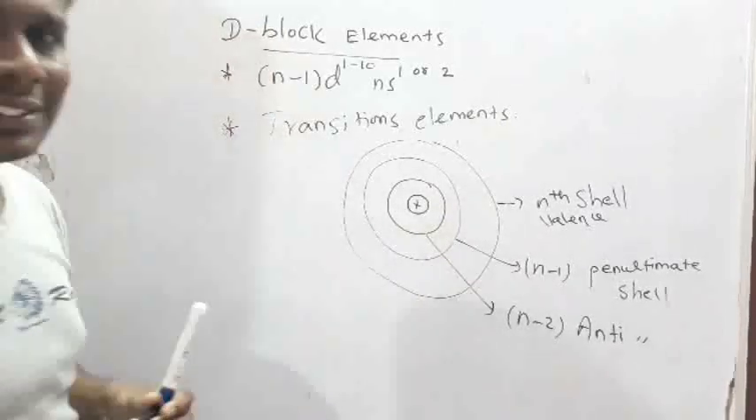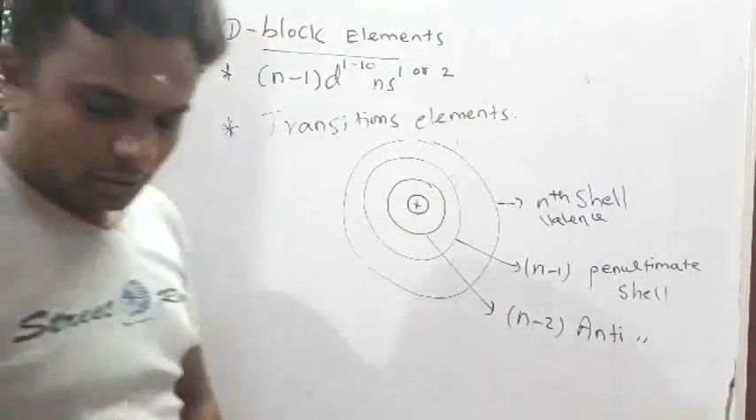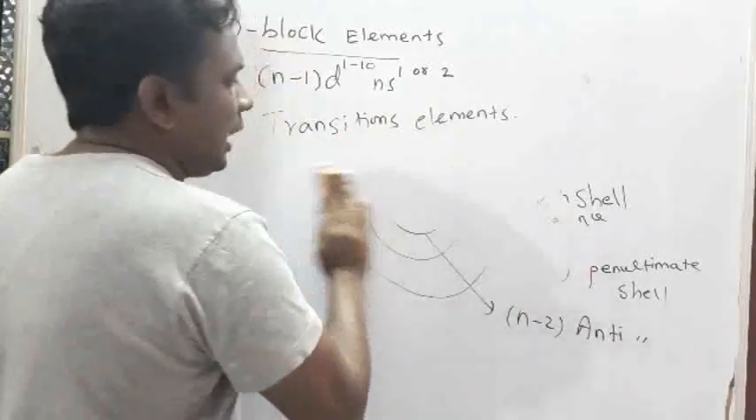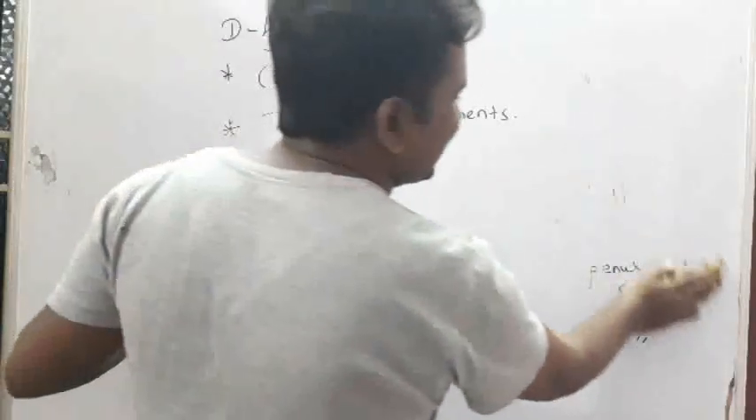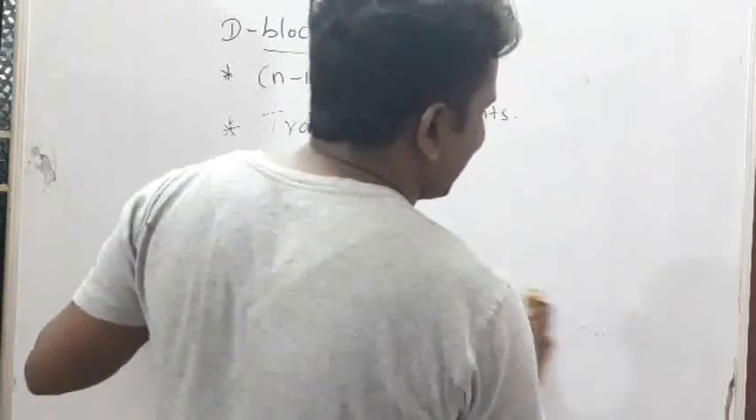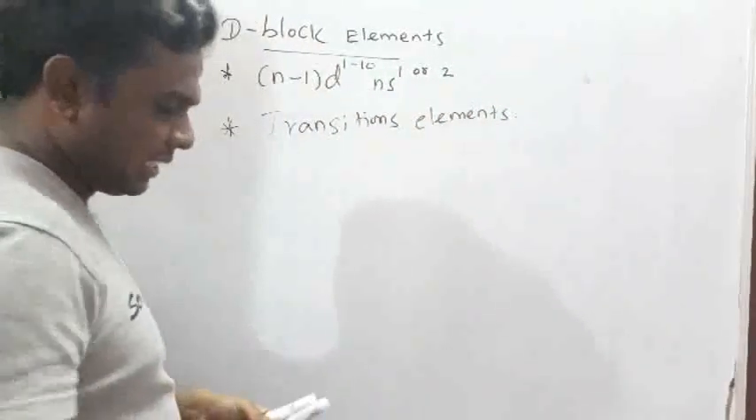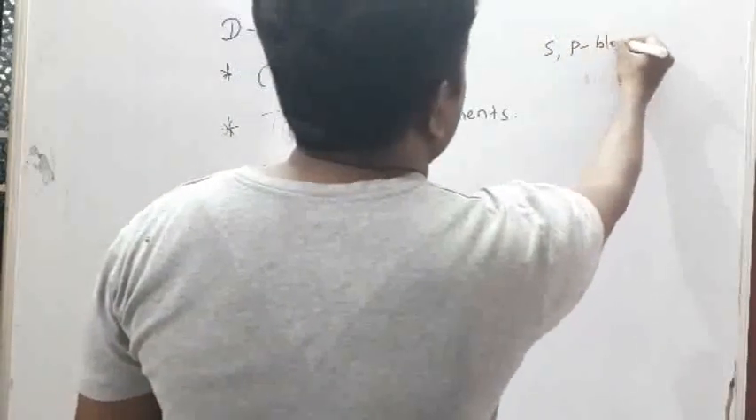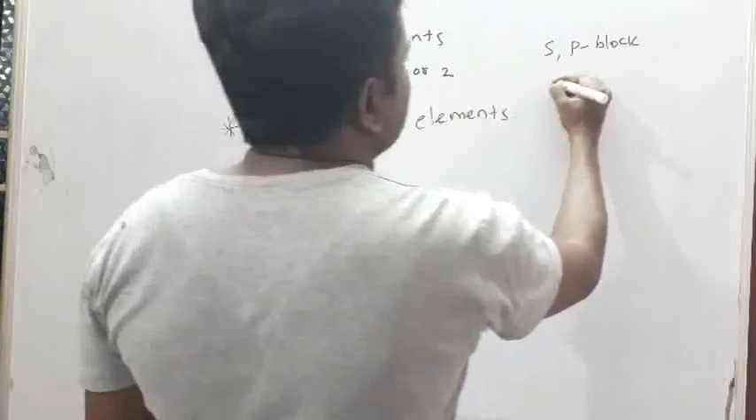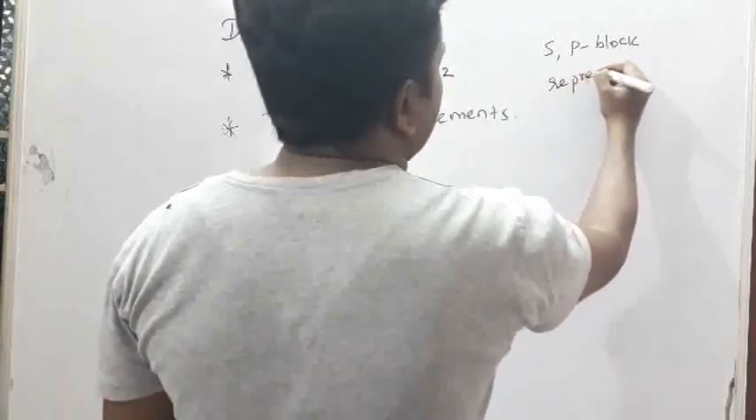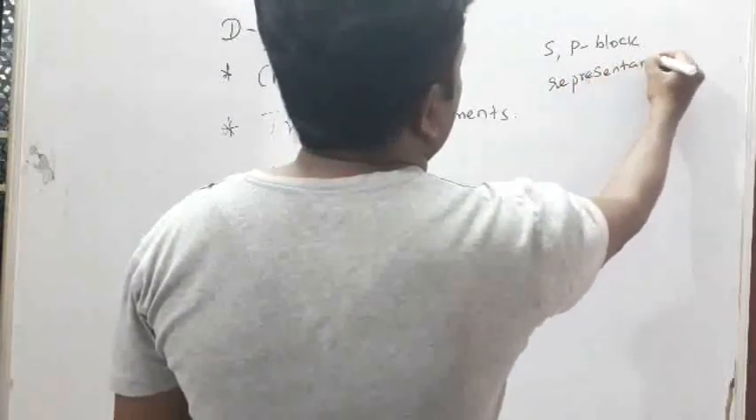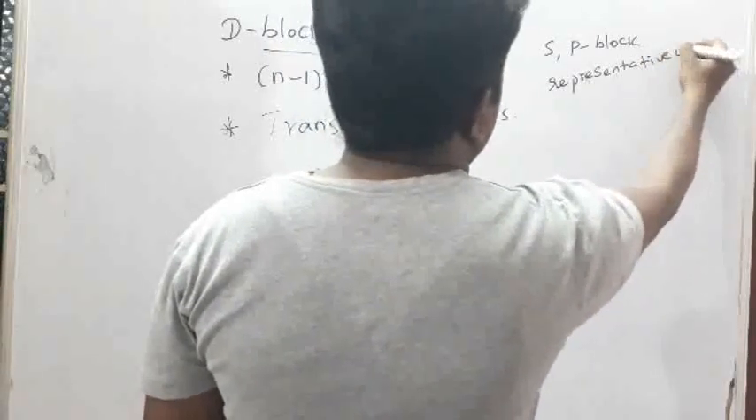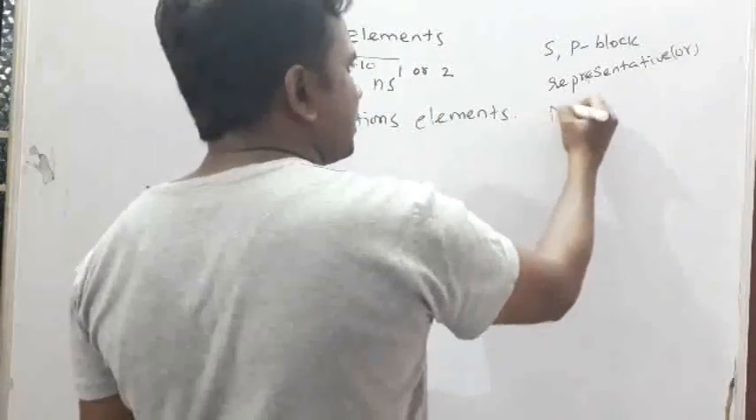These elements are called transition elements. Please note it here, transition elements. And S and P block elements are called normal elements or representative elements. What are the S and P blocks? S and P block elements are called representative or normal elements.